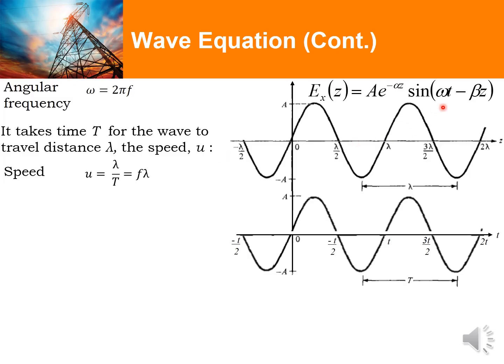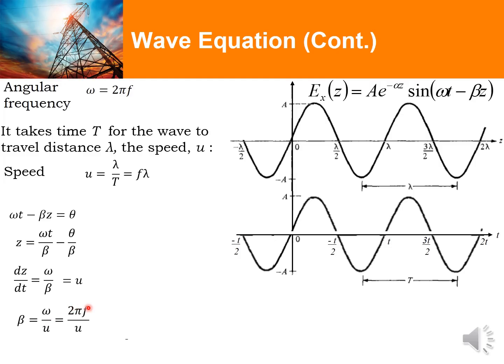Supposedly, we want to represent the term inside the sine bracket with theta, an arbitrary angle on the graph. We can rearrange this mathematical relation such that z is equivalent to omega t divided by beta minus theta divided by beta. If we differentiate dz with dt, it would be equivalent to omega divided by beta. That is u, the speed of the traveling wave. Beta is therefore equivalent to omega divided by u.